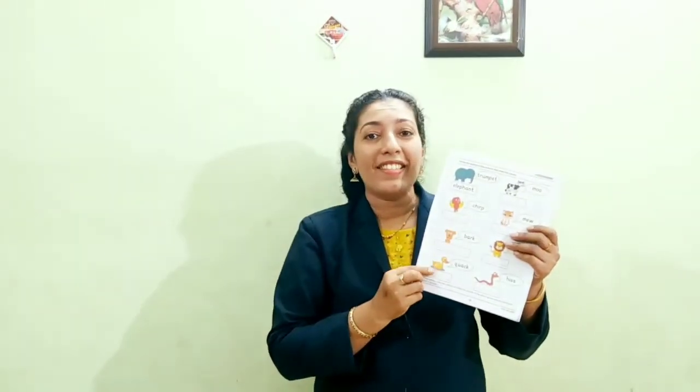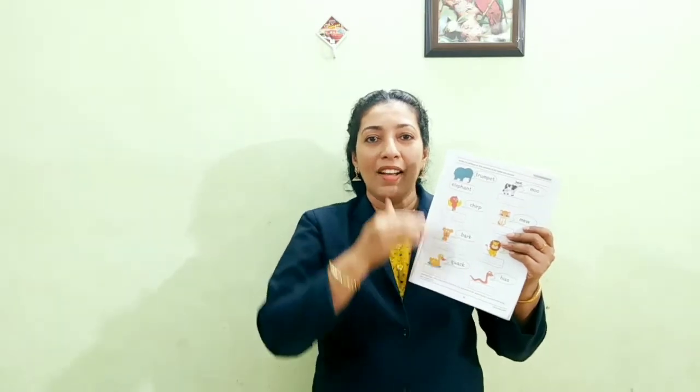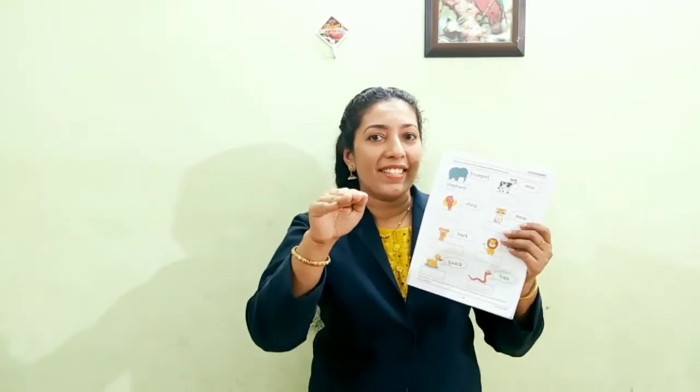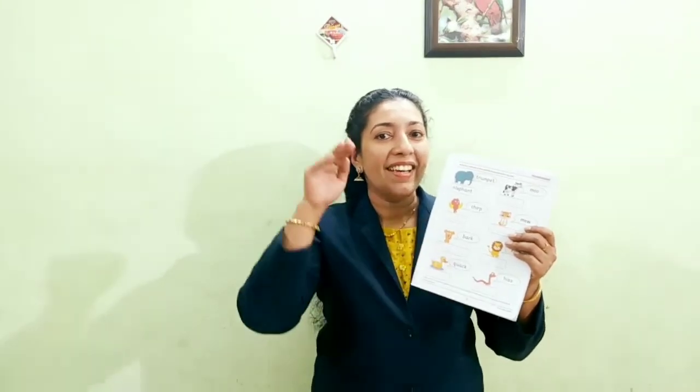Then this is a duck. Quack, quack. What is the sound of the duck? Quack, quack. Then this is a snake. Hiss. What is the sound of this snake? Hiss. Did you understand?